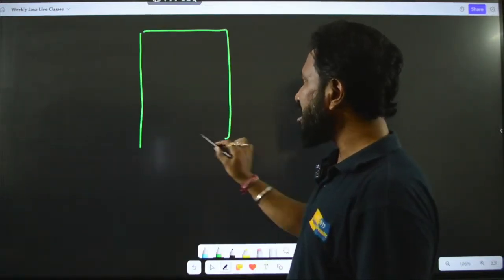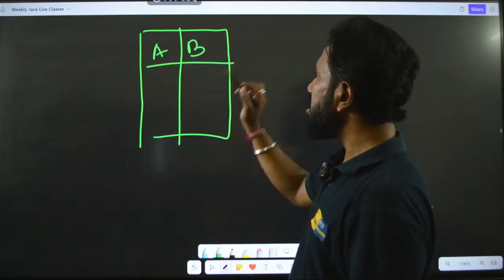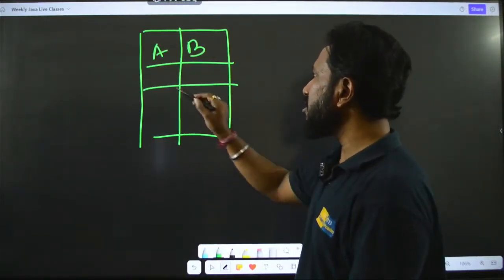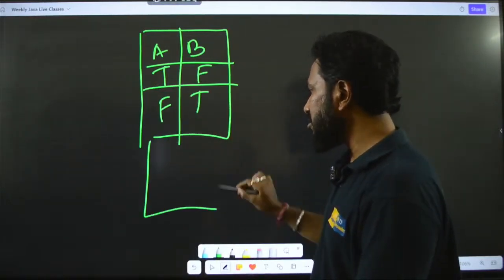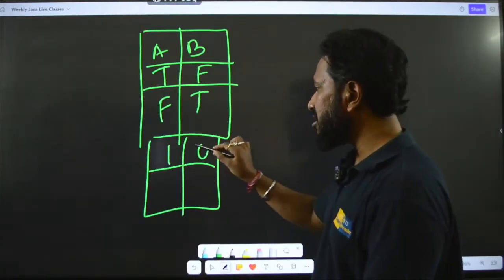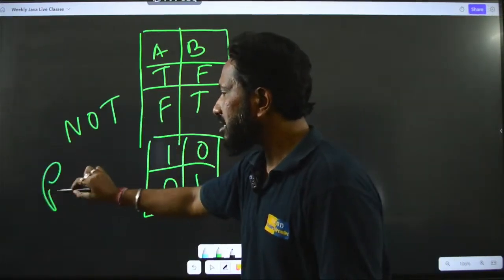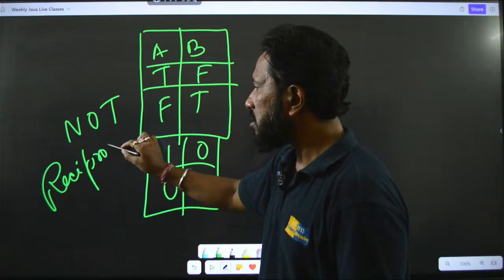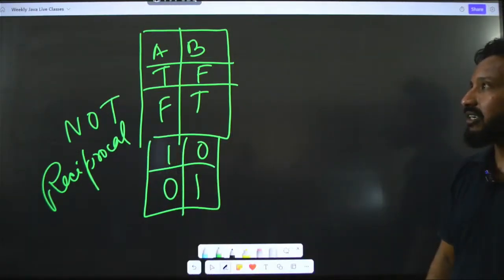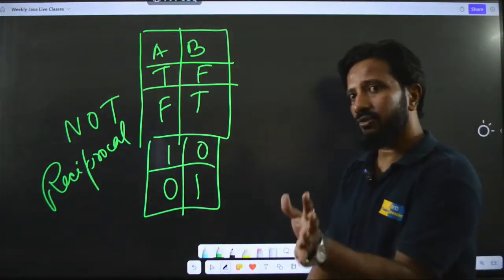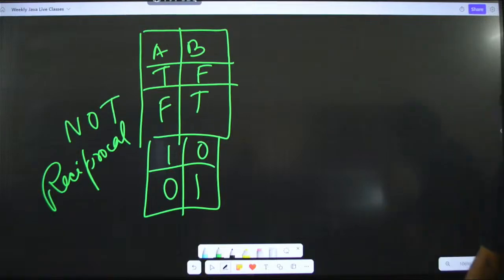As I said, for the NOT table, this is A and B. So you can say input and output. So it will be like this, true becomes false, false becomes true. Or if you want to say like this, you can say 1 becomes 0, 0 becomes 1. So NOT is actually reciprocal. Ulta, the reverse. Okay, please remember it like that. So it becomes easy to understand then. So let me just show you some examples so that you can understand better. Okay, I will switch back to my IDE now.